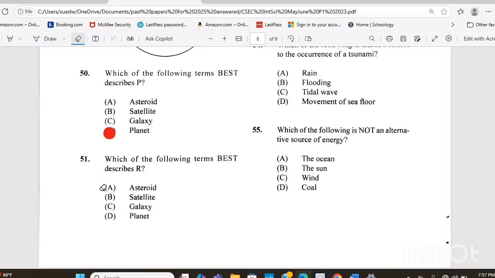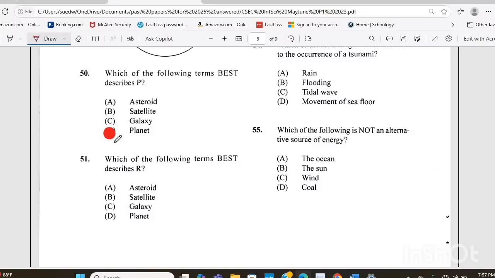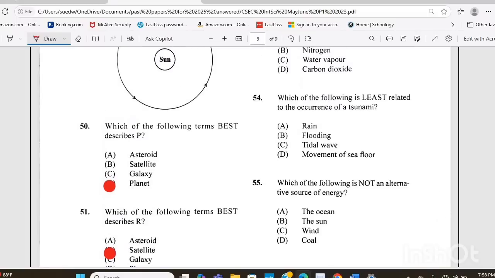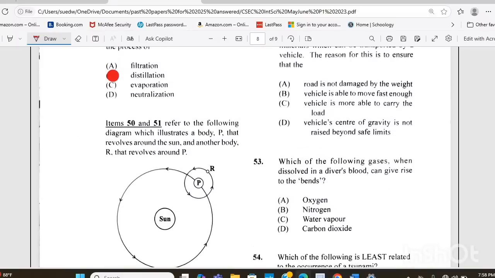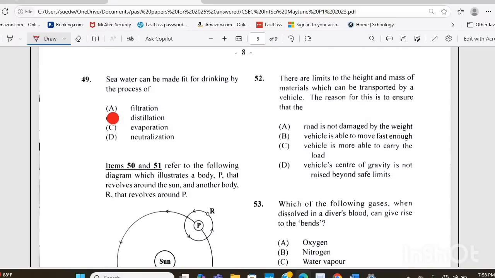Guys, just as how I made my error, please make sure to check your answers. Make sure you look at the letters. All right. Question 50: P is the planet and R is the satellite. So make sure you pick up on any errors that you make in your exam.